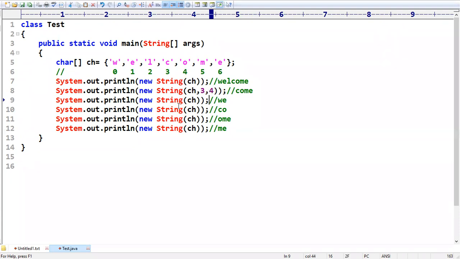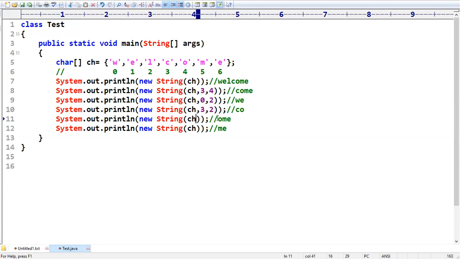Okay, next, I want WE, where W is going to start at 0. How many characters are required? 2. Could you please confirm what values I have to replace in the place of X and Y so that I am going to get CO? Please confirm. Yes. So we have to start from the third location, and we have to take 2 characters.